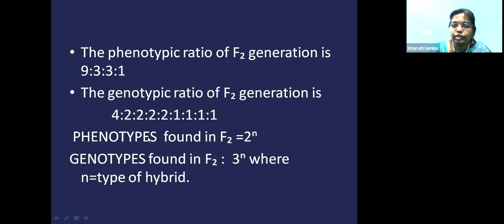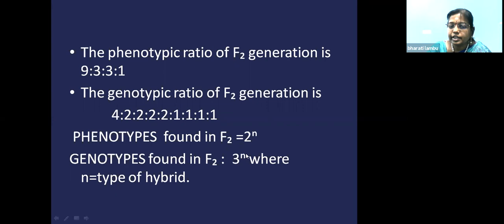If you want to calculate phenotypes, for a monohybrid cross we got only 2 phenotypes, and for genotypes we got 3. How do we calculate if more than 3 pairs of contrasting characters or 4 pairs are taken? There is a simple formula. For phenotypes, you use 2 to the power of n. To know the genotypes, you use 3 to the power of n.